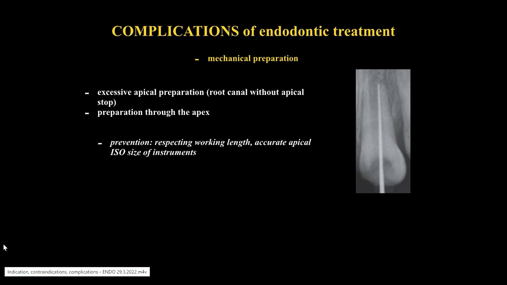Prevention would be respecting working length. If necessary, we can make a measuring X-ray with an instrument inserted into the canal to check the working length. In case of a wide root canal with open apex, the apex locator can be quite misleading. This is useful especially if we do not have a microscope or dental loupes. To have visual control, we can use accurate ISO size of rotary and hand instruments.